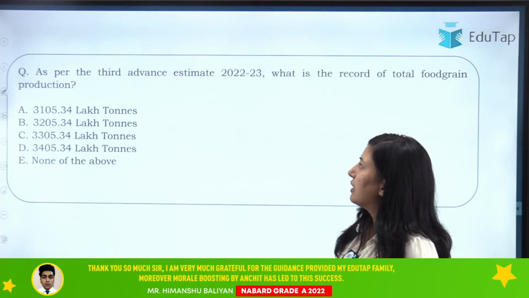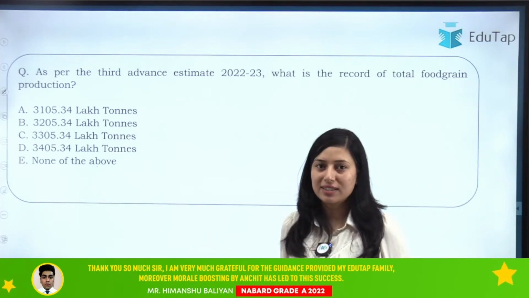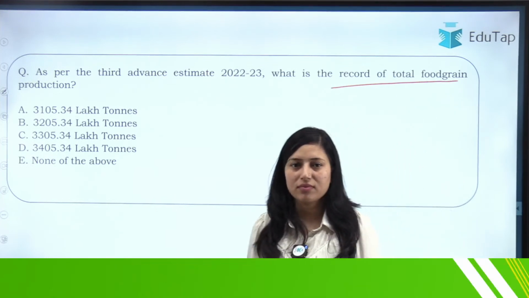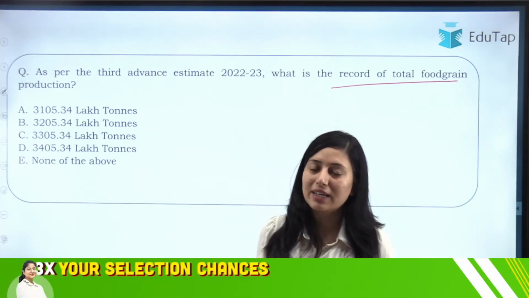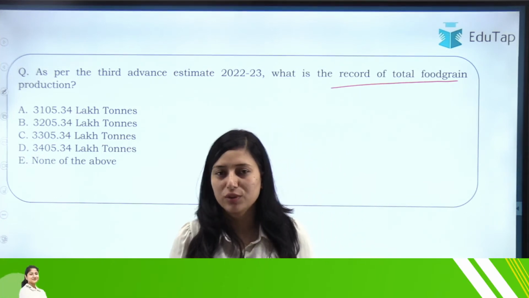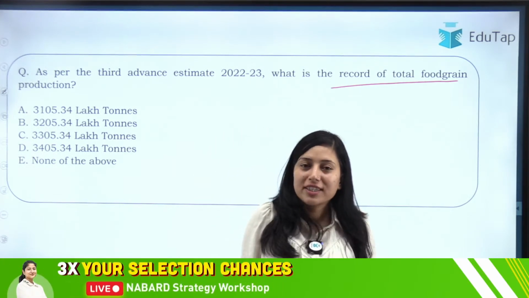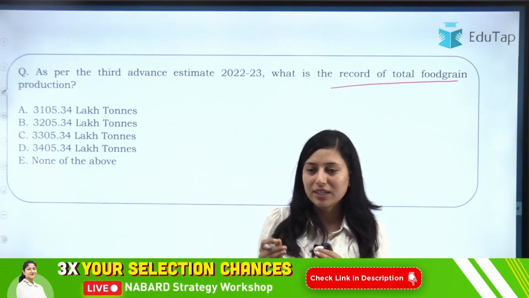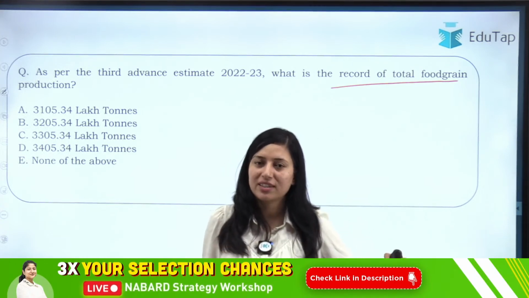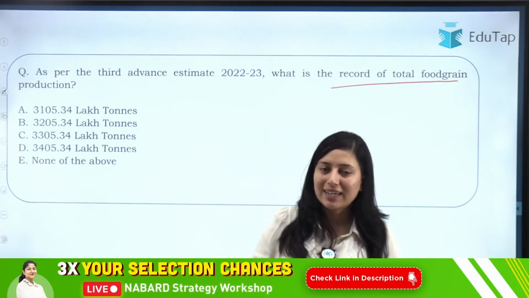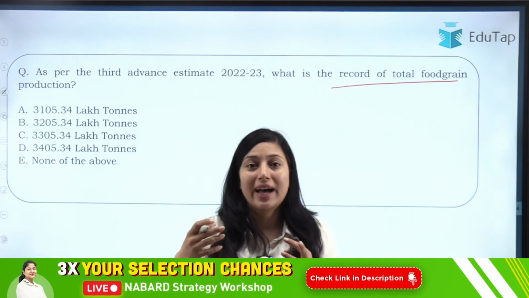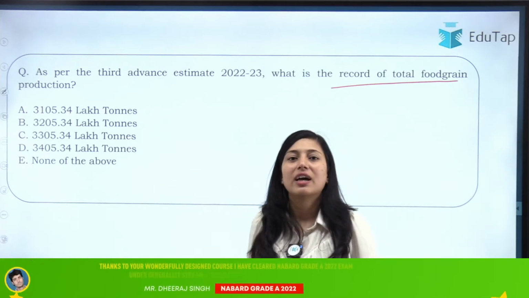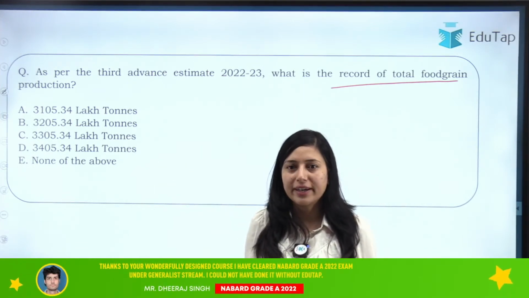Then as per the third advanced estimate, now we are moving to the third advanced estimate. You have to tell me the record of total food grain production. Now students ask me, ma'am, which advanced estimate is important? Which one is important? See, we cannot say that this particular one is important because a question can come from any. So you should have an idea of the advanced estimates released before your exam, at least regarding total food grain production as per that particular advanced estimate. For example, here the third advanced estimate was asked, in the exam they can ask from the second advanced estimate too, right?